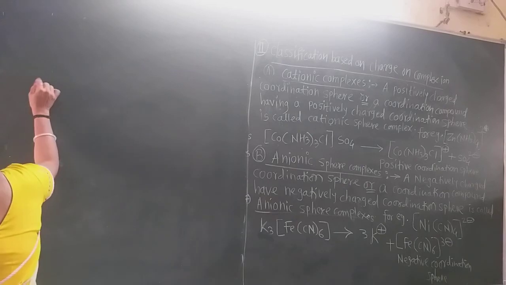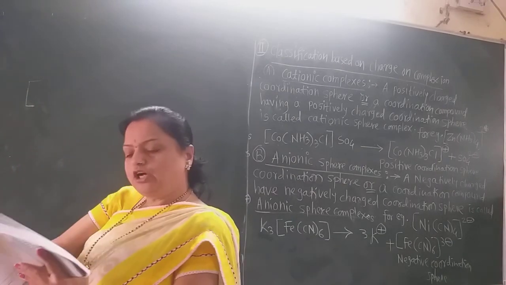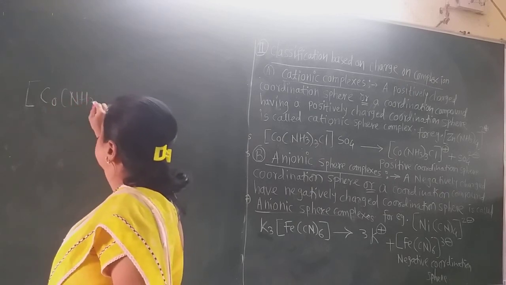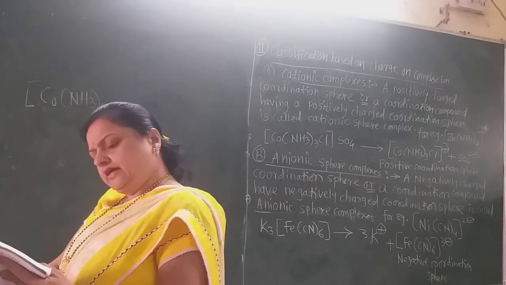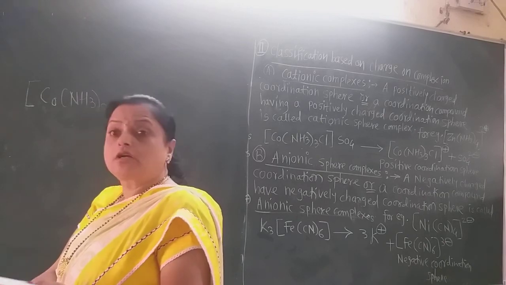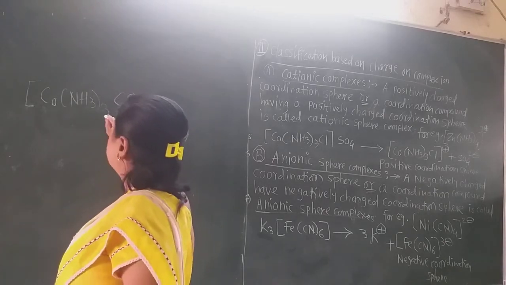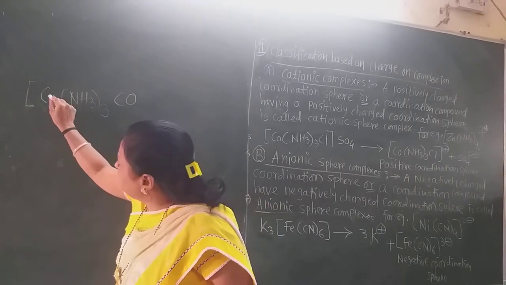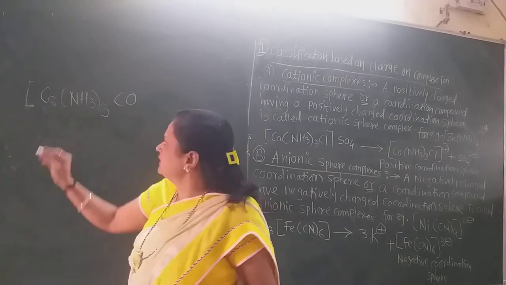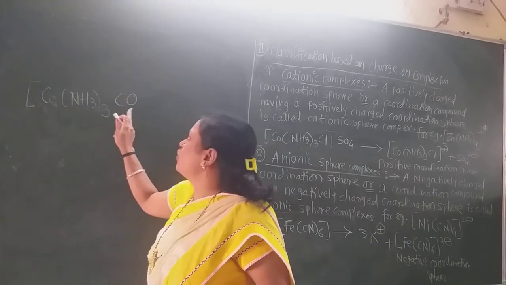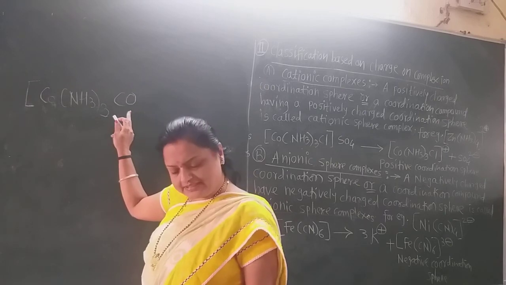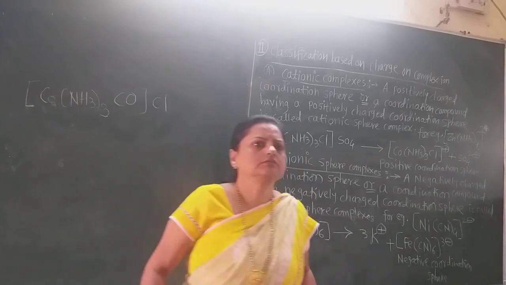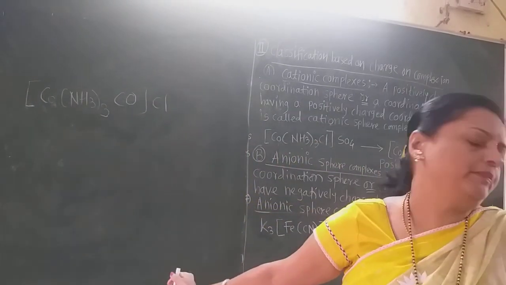The cobalt complex is such that there are NH3 ligands, and this is the carbonate ligand, CO3, with a small 3 near the O. Cobalt is here and Cl is there. Suppose this type of complex is there.